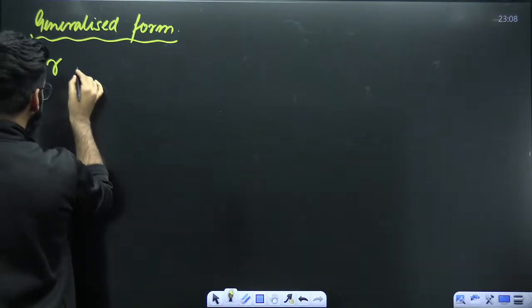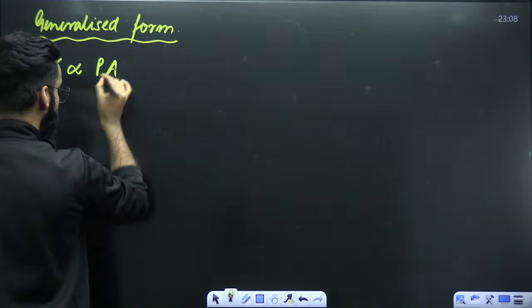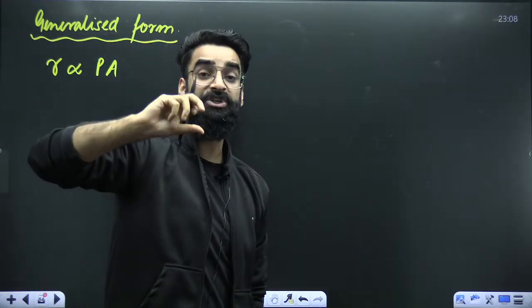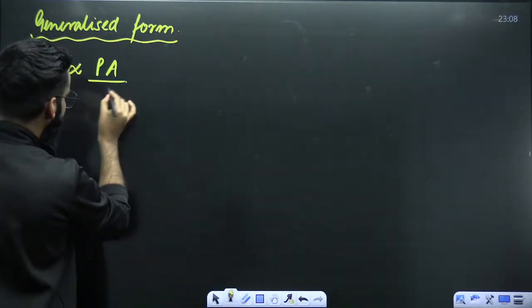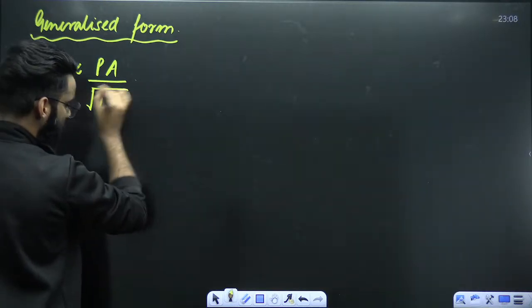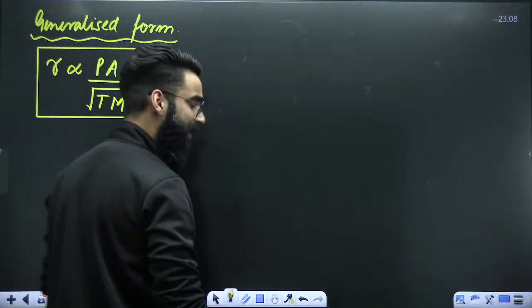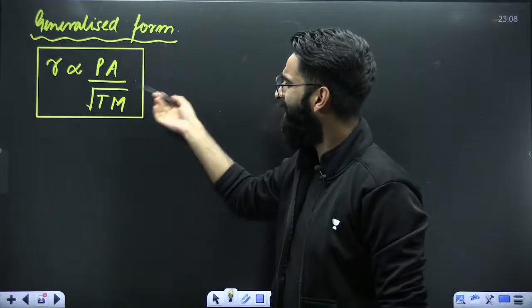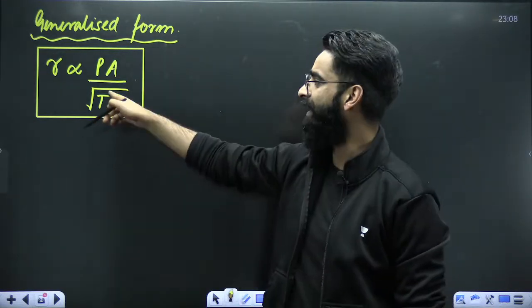Rate of effusion is directly proportional to the pressure of the gas, and directly proportional to the area of cross-section of the hole, the orifice through which the gas is coming out of the container, divided by the square root of the temperature of the gas times the molar mass of the gas. This is the generalized form, from which you can keep any two terms constant and accordingly use the result.